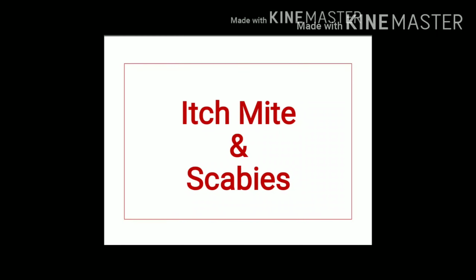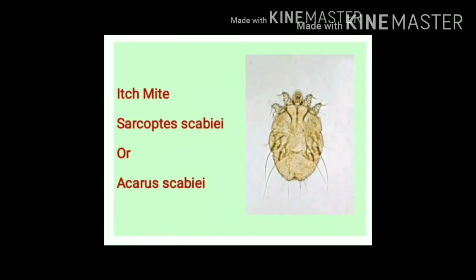Next arthropod is the itch mite, and the disease caused by this arthropod is named scabies. Itch mite belongs to the family Sarcoptidae. There are two important genera known as Sarcoptes and Acarus. Important species include Sarcoptes scabiei and Acarus scabiei.